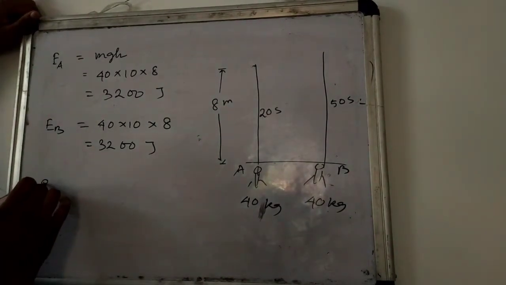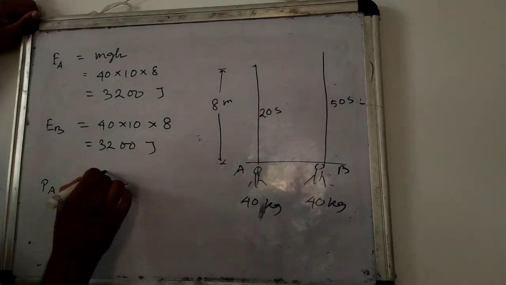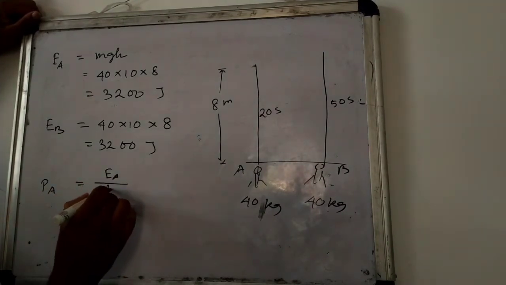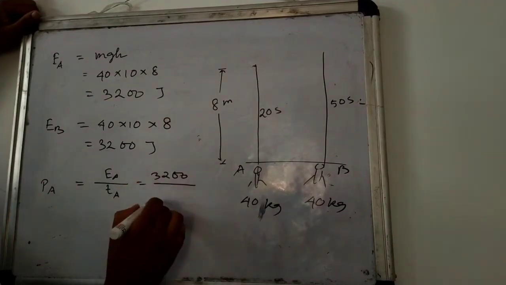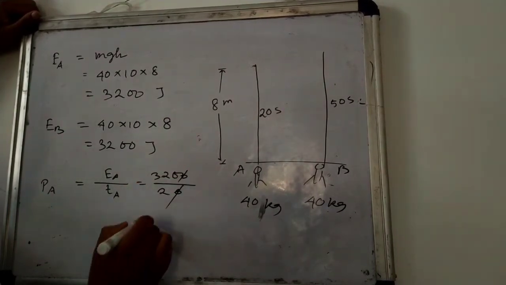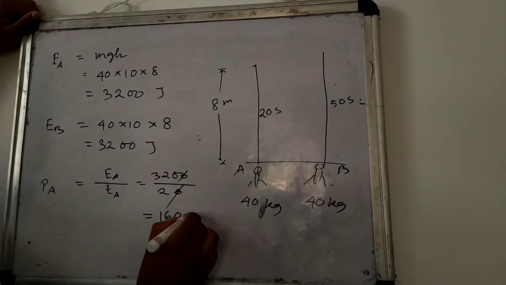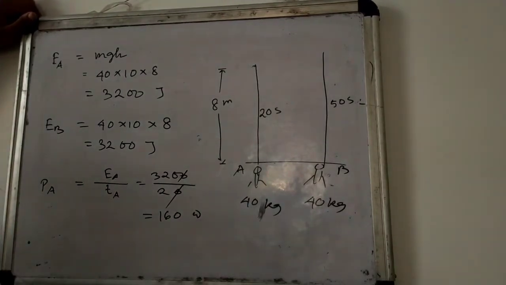So power of A will be energy of A by time, so 3200 divided by 20. So it will be 160 watt.